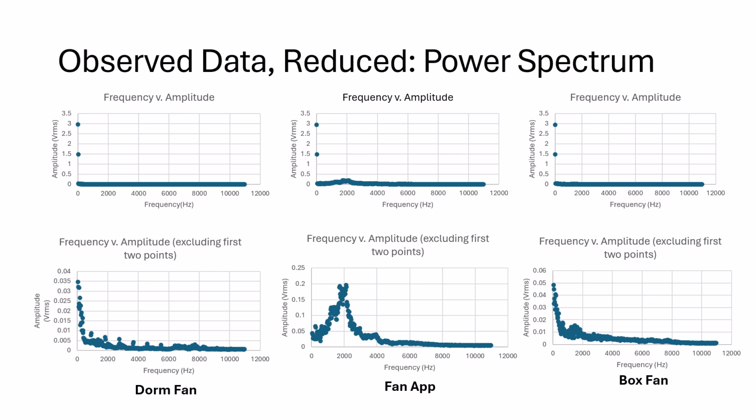The box fan is just more noisy, and the dorm fan does have some more significant peaks, which aren't very high, but the fan app has a major peak at 0.2, and then we see some smaller peaks as time goes on, and it is also noisy after that. Of course, they're all noisy, but these are just some interesting things that I took away from this.